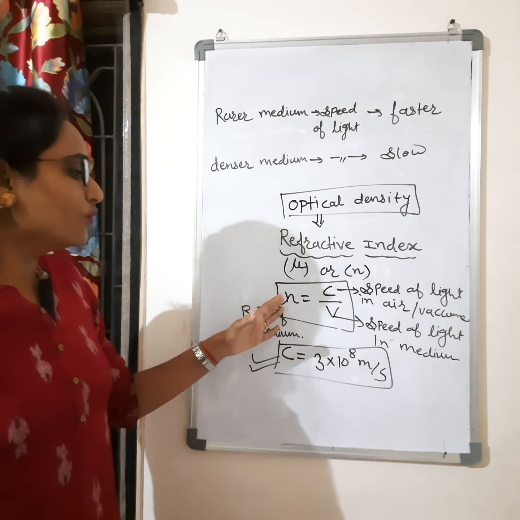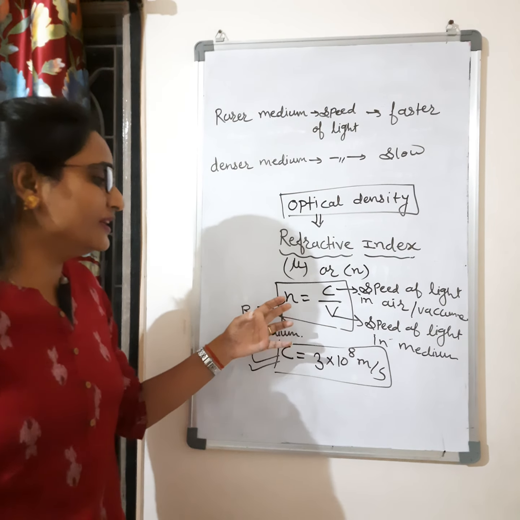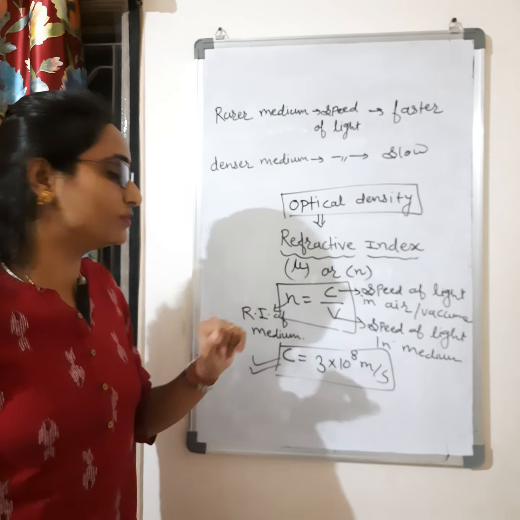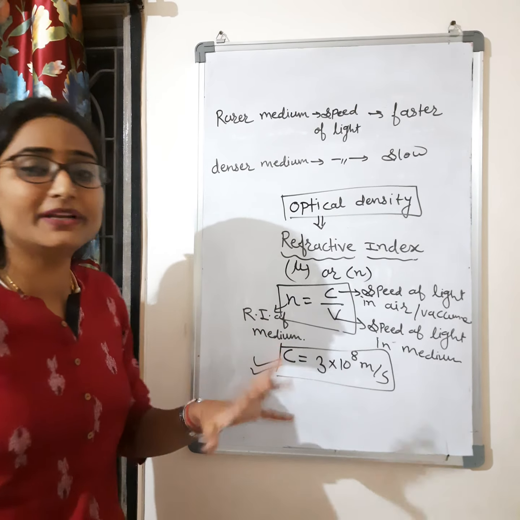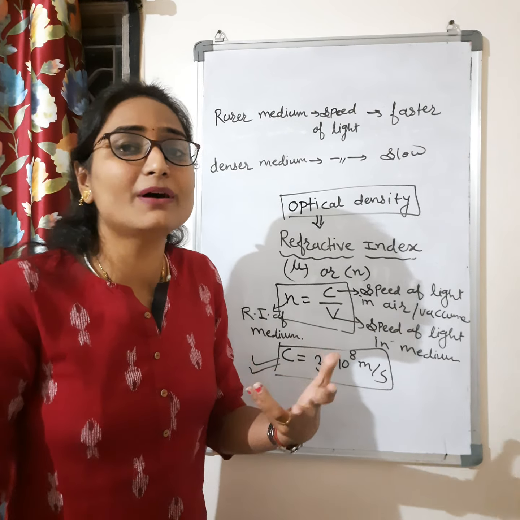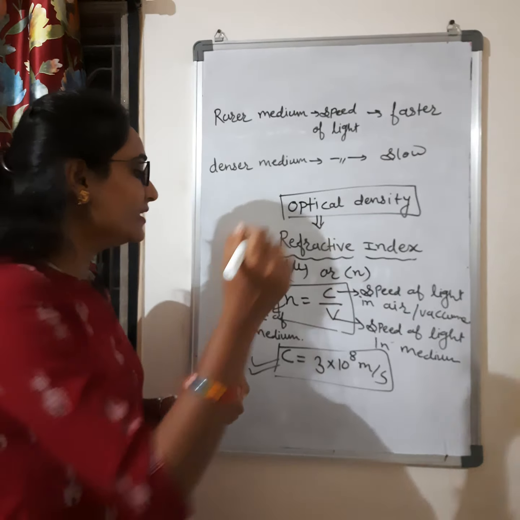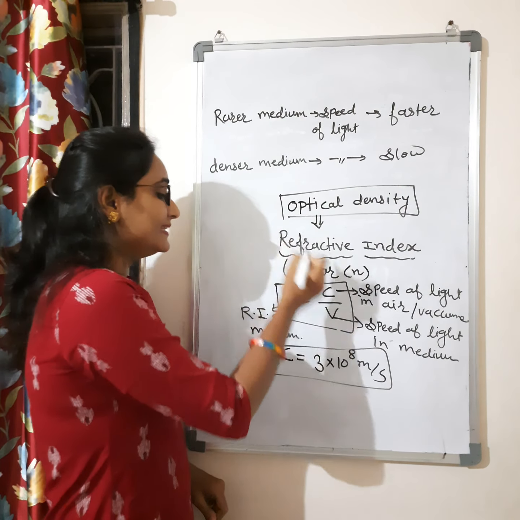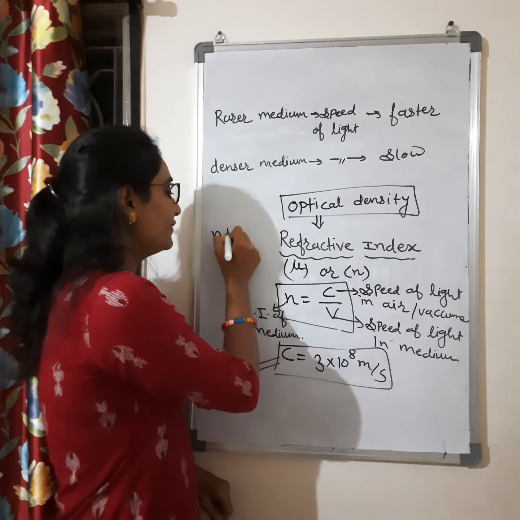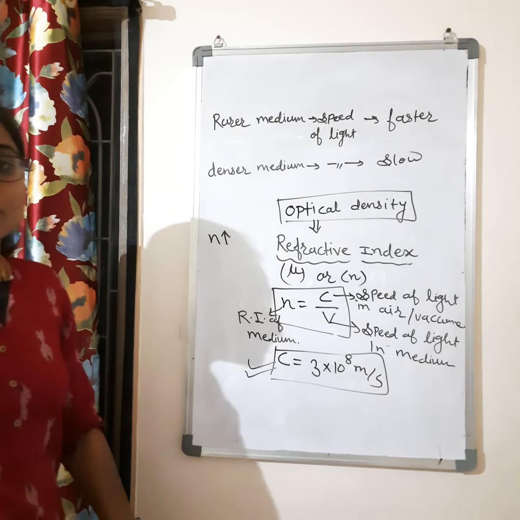Clear? So, the refractive index of a medium is telling about the density of the medium. If the refractive index is more, that medium will be more dense.